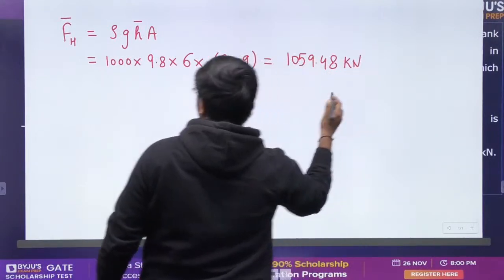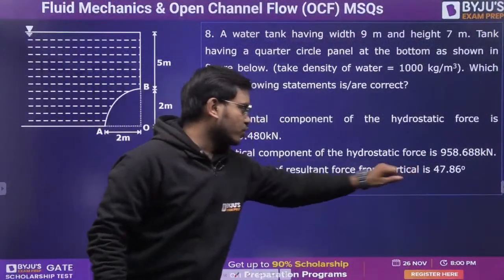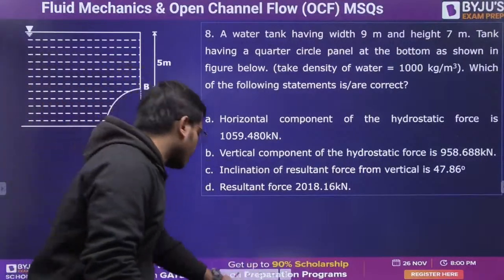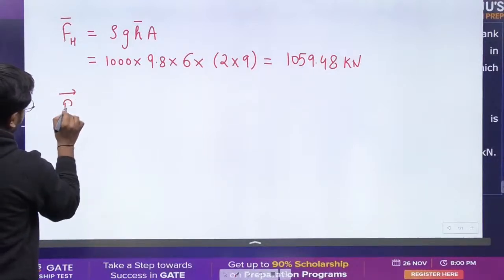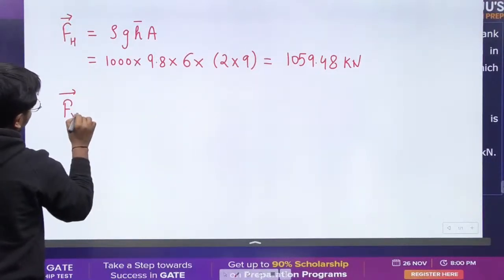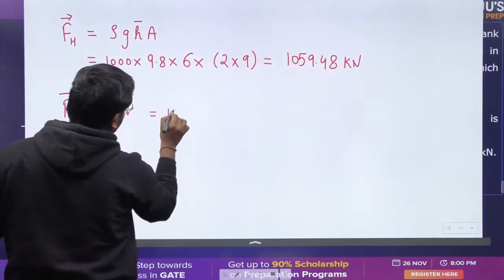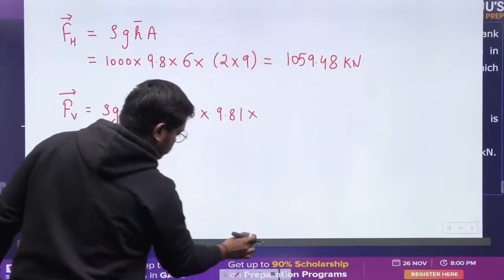Don't worry about the calculation. I'll do that for you. I need to tell you the concept here. Vertical component of the hydrostatic force is 958.688. Now, how to find out the vertical component in such case in the curved body? So, vertical component is again another super easy thing to find out, and that is rho g V, right? Again here density is 1000, G is 9.81, and volume I need to consider this.